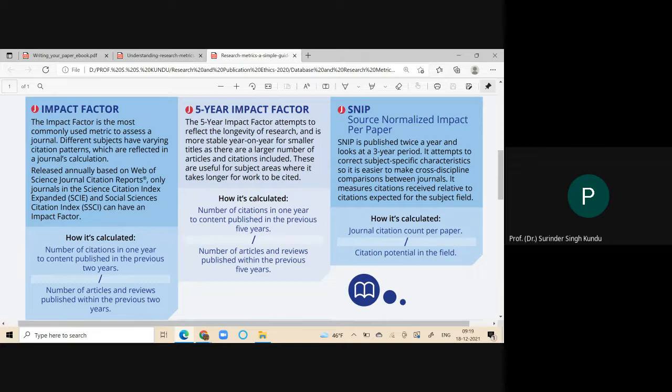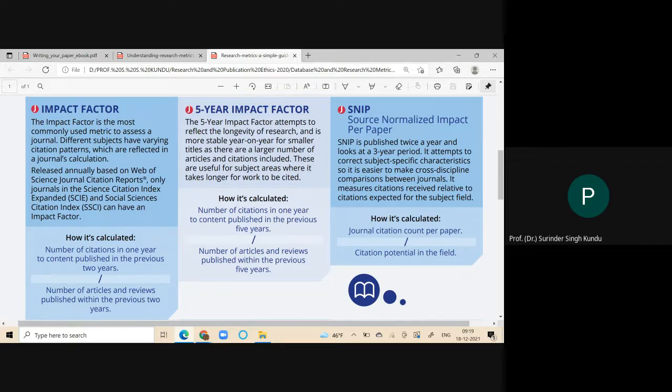That 100 will be divided by the number of articles and reviews published within the previous 5 years. 100 divided by 1000, because 1000 papers or articles were published in the 5-year duration, and then the impact factor will be 0.1. Now,